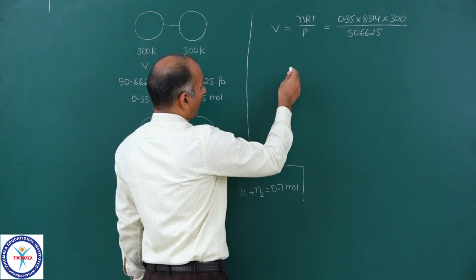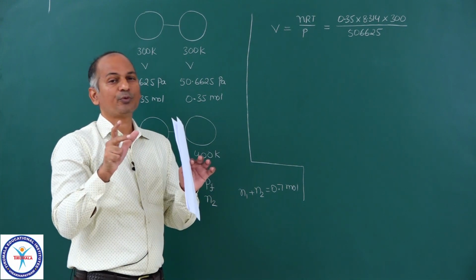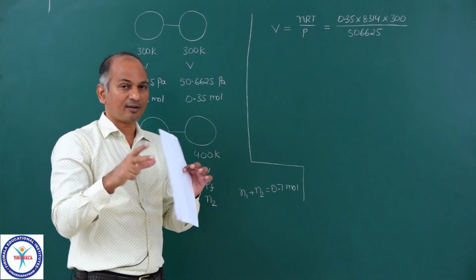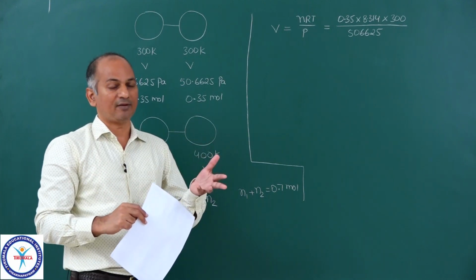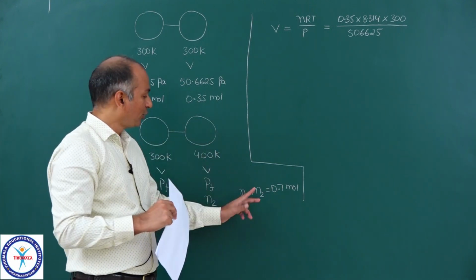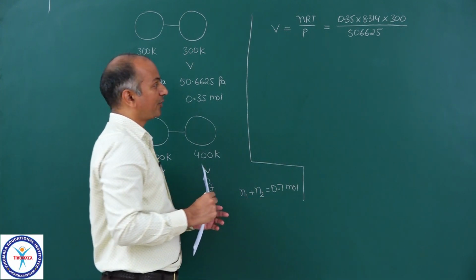Okay. Now finally, when you kept that right hand side vessel in a temperature bath at 400 Kelvin, and I told you the total number of moles will remain the same, that is 0.7. So can I write down this one?